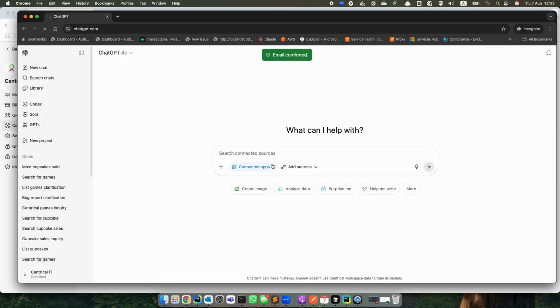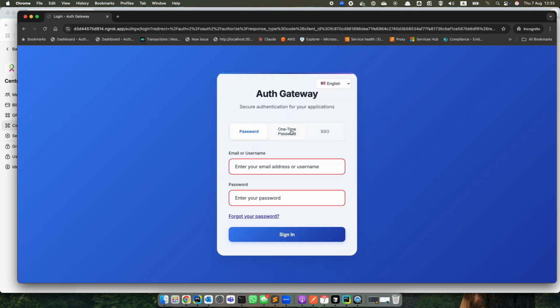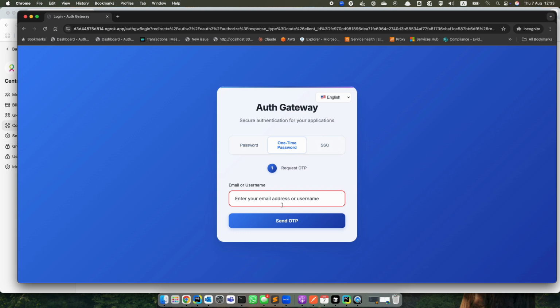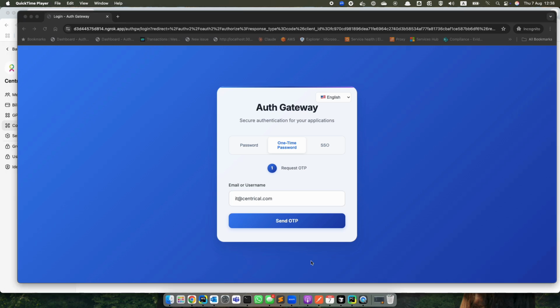And then it will redirect to my OAuth server. Because it's in incognito, I'm not logged into the OAuth server. I will log in as the account it@centrical.com.